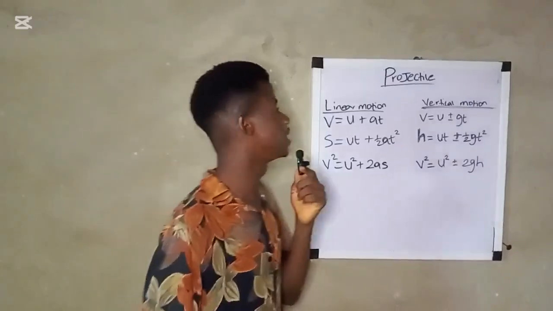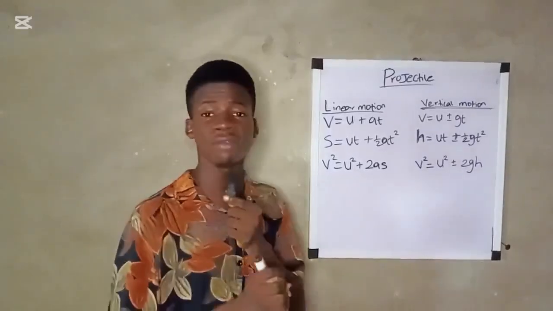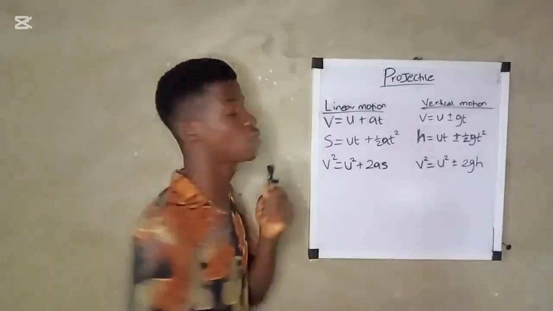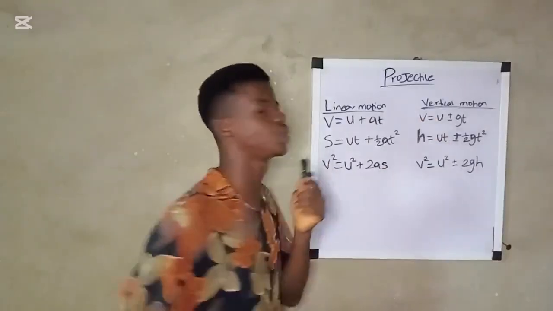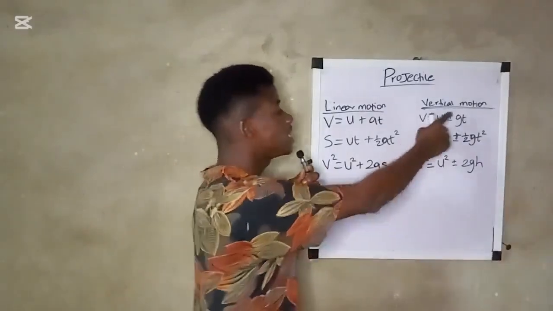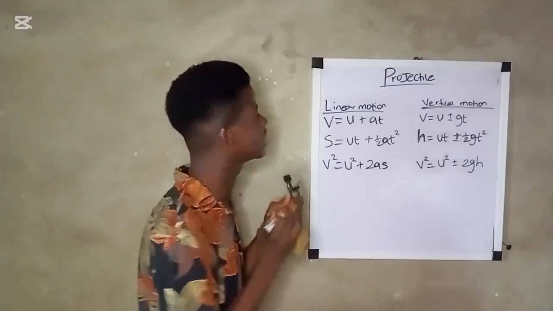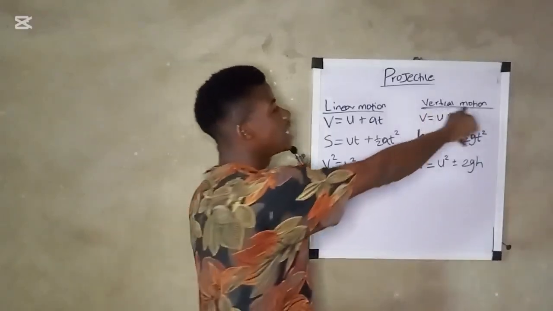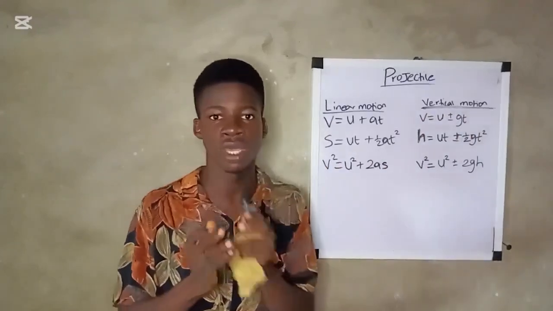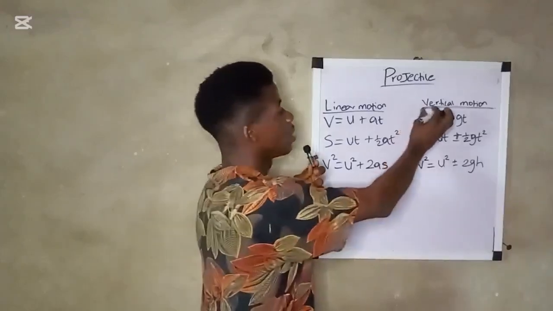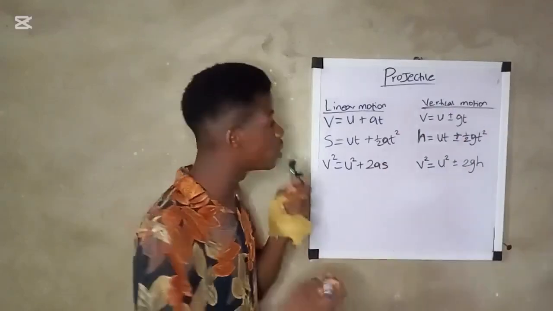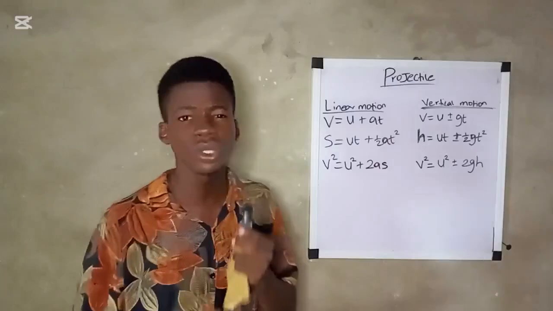Okay, now let's move to the next aspect of the class. If you look at the board very well, you will see 6 different equations: 3 under linear motion, while 3 under vertical motion. Now, there's something I want you guys to take note of. Take note that vertical motion is not a projectile motion. In JAMB questions or anywhere, they usually place questions from vertical motion under projectile motion. Yes, but just take note that vertical motion is not a projectile motion.